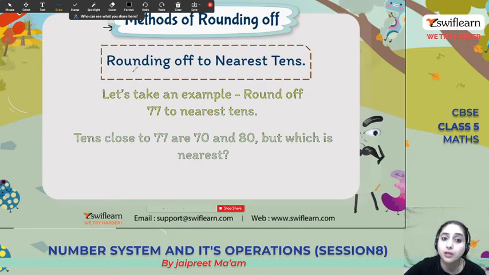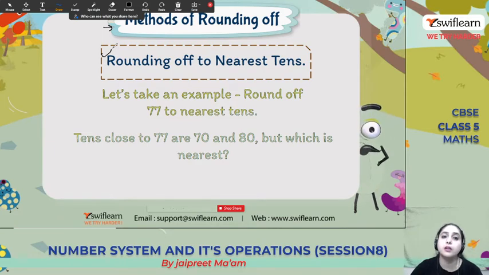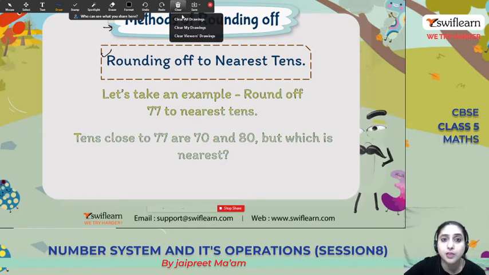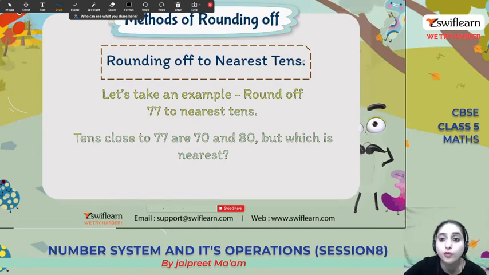So there are methods of rounding off. First we will learn rounding off to the nearest 10, then we will learn rounding off to the nearest 100, then 1000, and so on, and we will also do some practice questions. So the first method we will learn is rounding off to the nearest tens. Let's take an example. Round off 77 to the nearest 10.